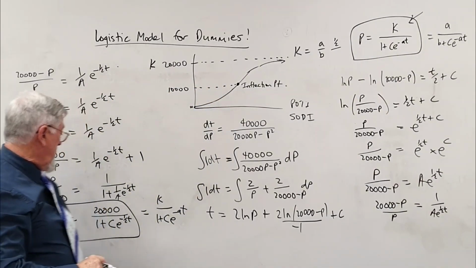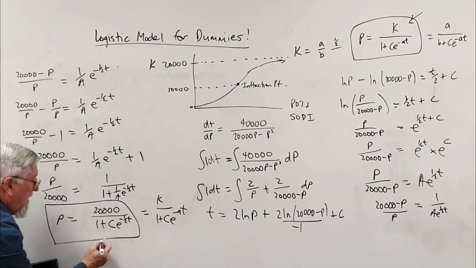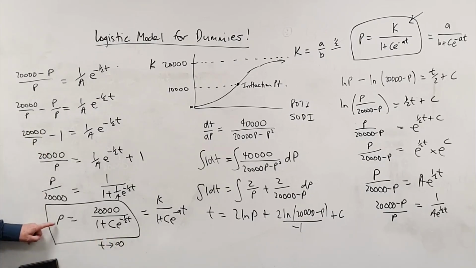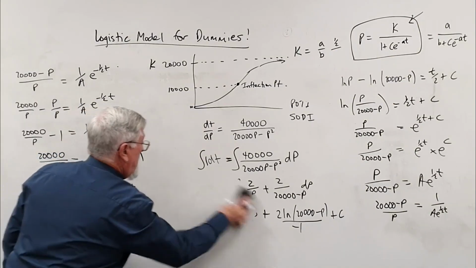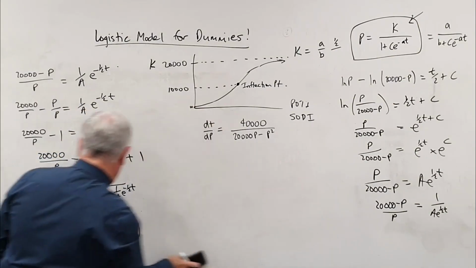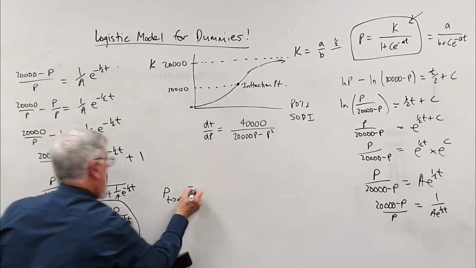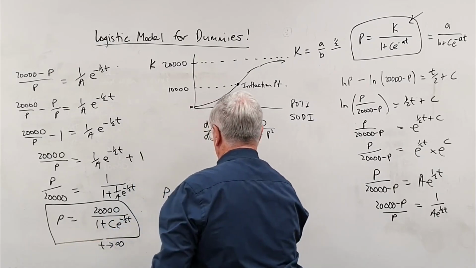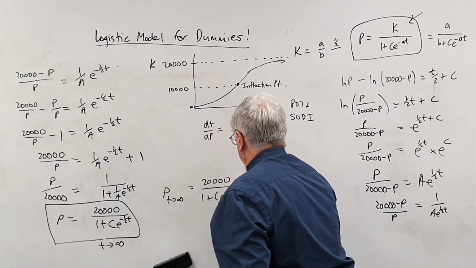And for a moment, if we went back to here, what if t approaches infinity? What happens to this population? P approaches 20,000. We'll have the population as t approaches infinity would be 20,000 on 1 plus C e to the minus infinity.